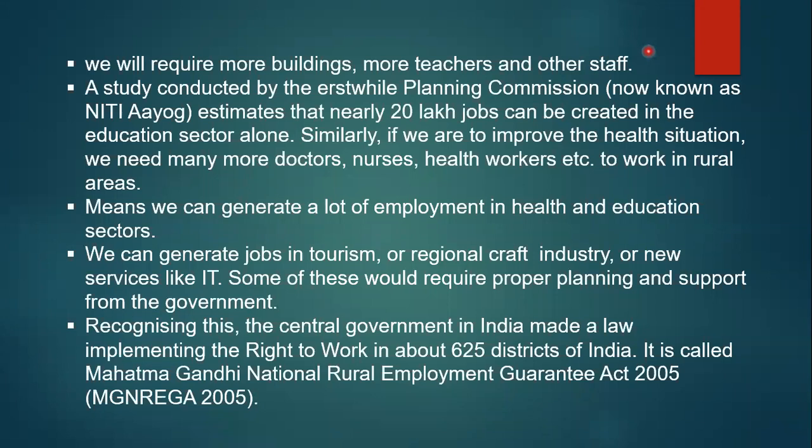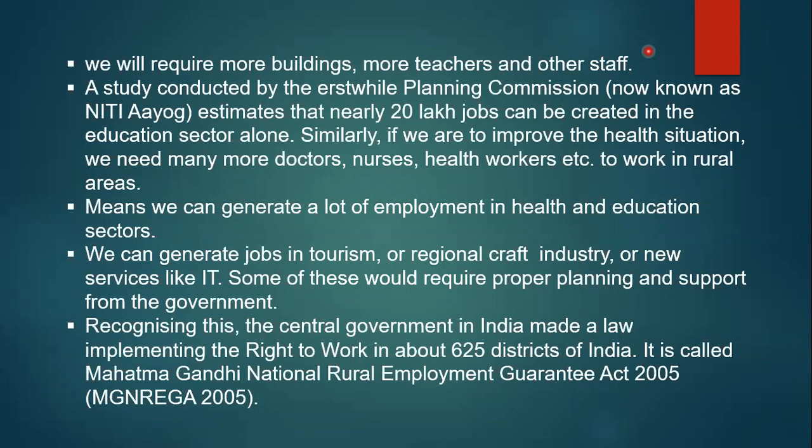In this case, we have seen the government has to focus on the construction of more and more school buildings, and appoint teachers and other staff. Which are the other staff? In a primary school, there are teachers. After that, among other staff there is one sweeper.